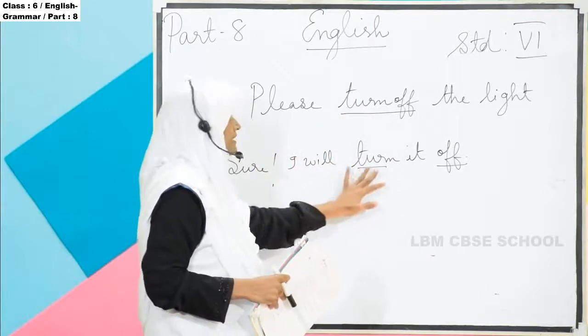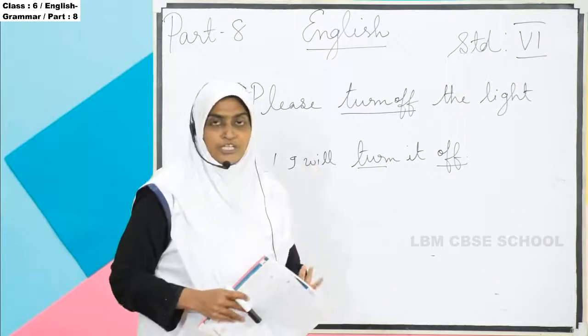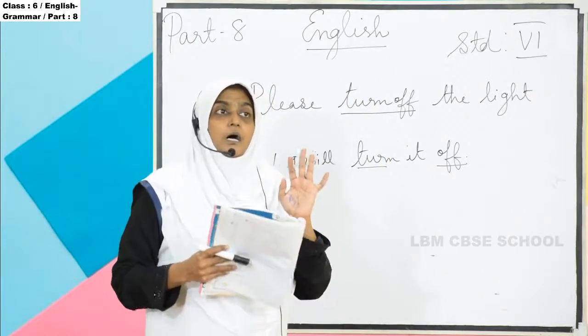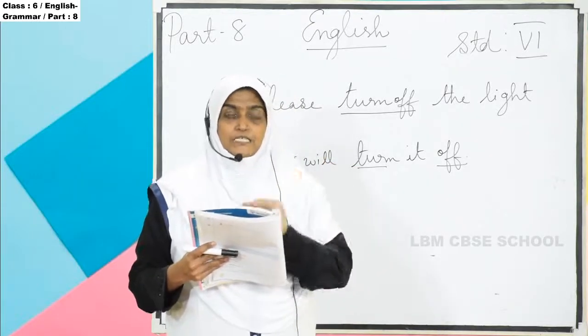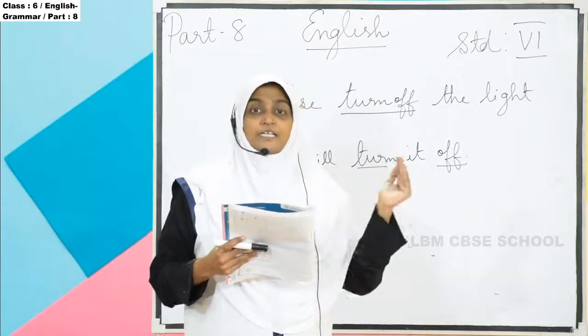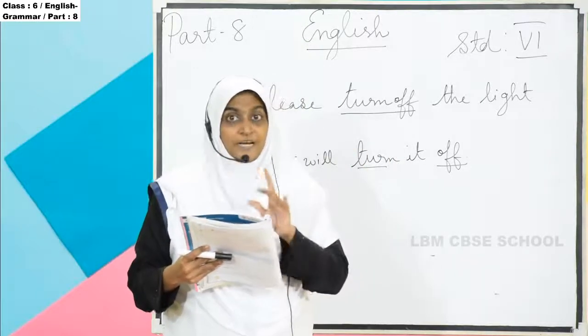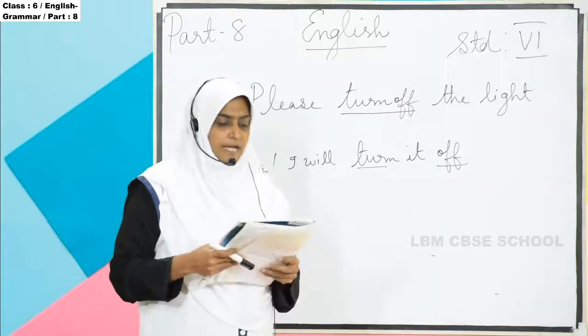Sure, I will turn it off. Sometimes in a two part verb sentence the word comes in a different place, but the meaning will be the same. If you see the example, you can understand.